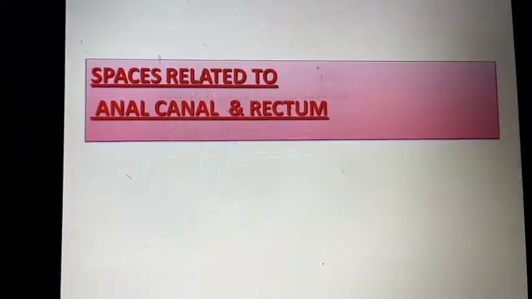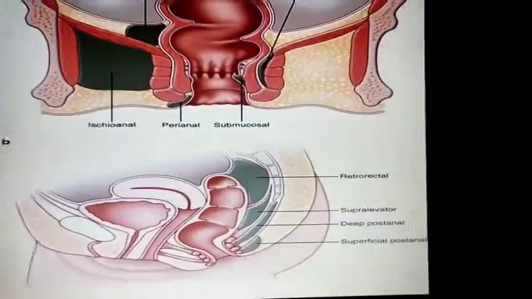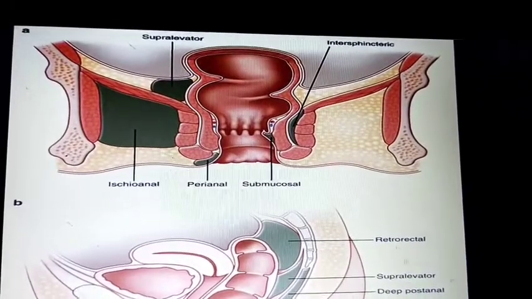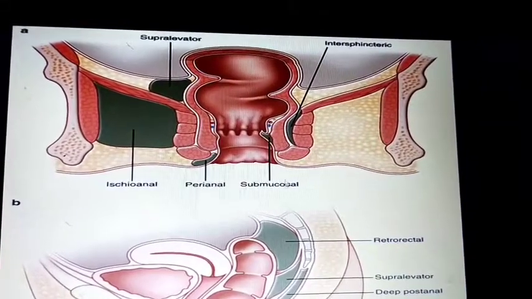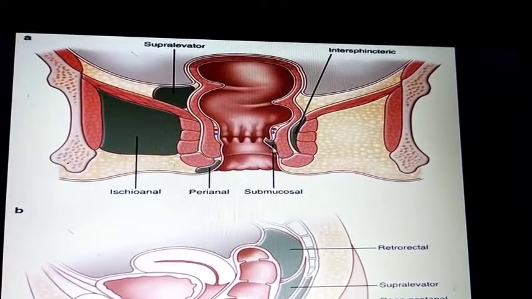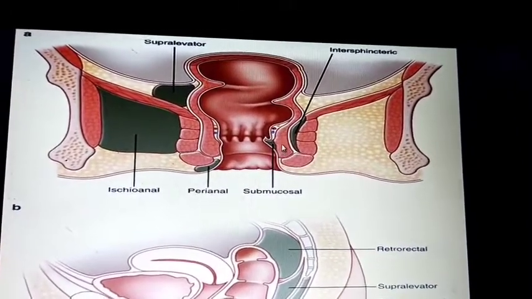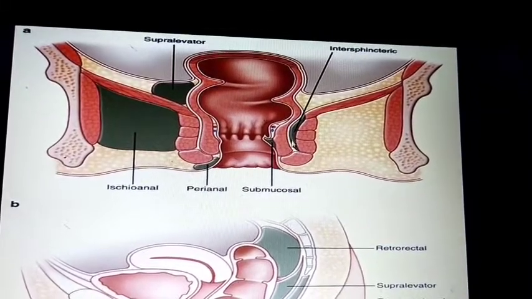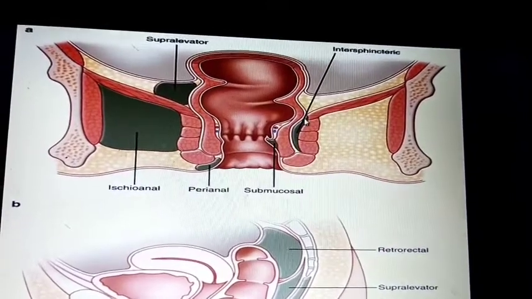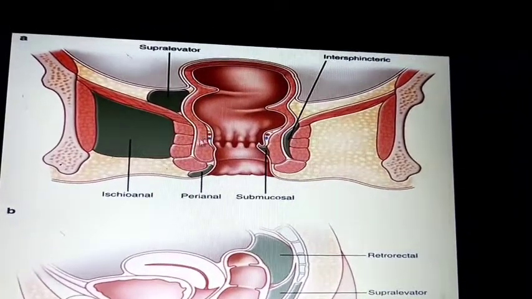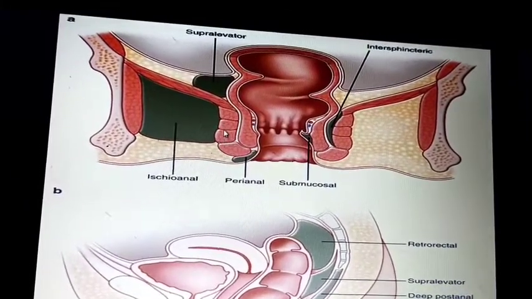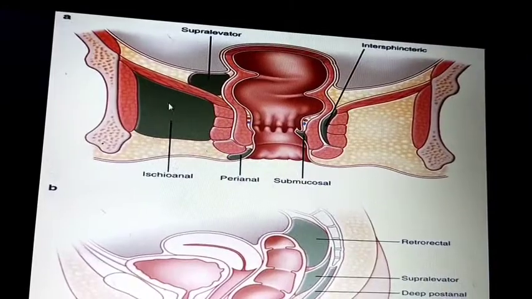Spaces related to the anal canal and the rectum. There are some spaces. This one is just below the skin, the perianal space. This is the submucosal space, present between the mucosa and the internal sphincter. This is the intersphincteric space, between the external sphincter and internal sphincter. And these are the ischiorectal spaces, from the external sphincter of the anal canal to the ischial fossa.